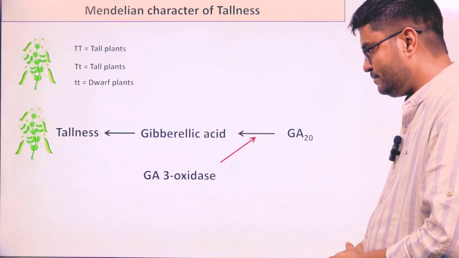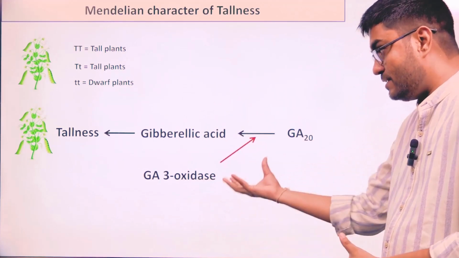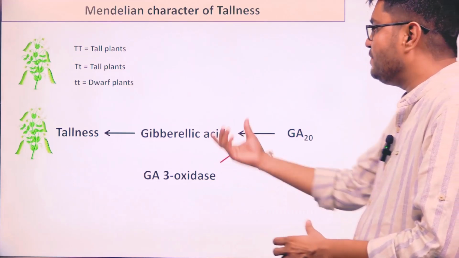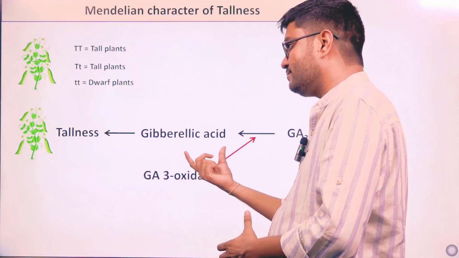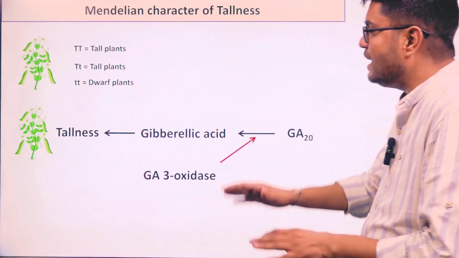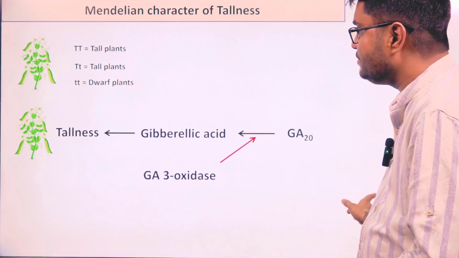Now, I have already explained that the precursor GA20 is converted into gibberellic acid by the action of a protein, which is an enzyme, that is gibberellic acid 3 oxidase. Once this gibberellic acid forms, what result does it give us? Tallness.